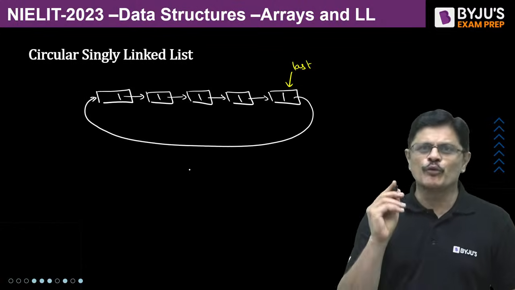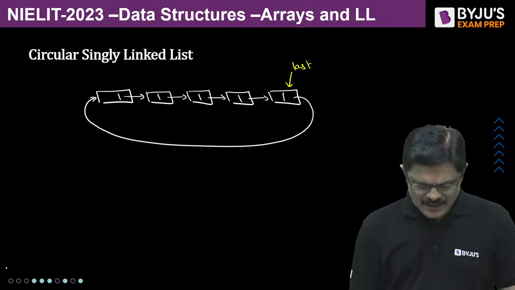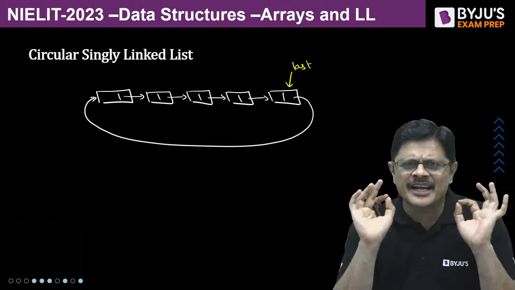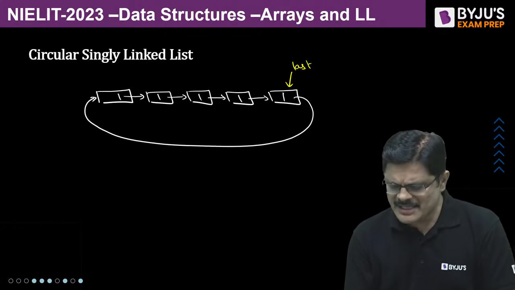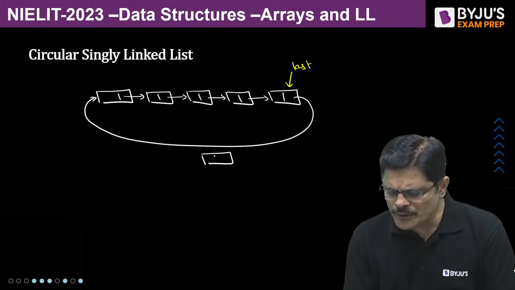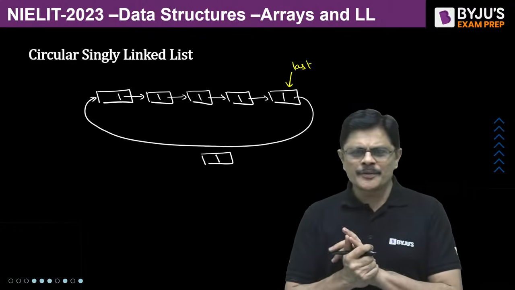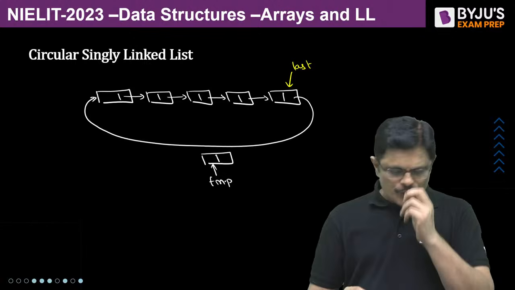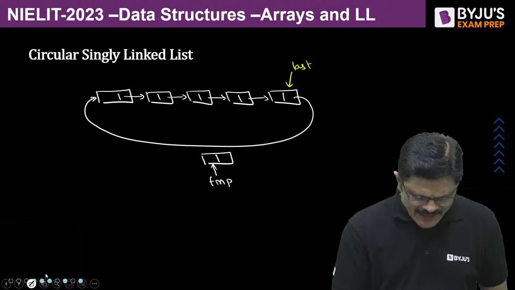For example, if you want to insert at front or rear, there is a small variation for that, my dear friends. See, what you do is you create a new node. You can call it a temporary node. What you do is update the links of this fellow.